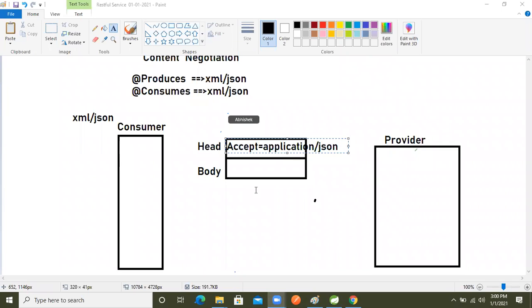The service classes are on the provider side only, because the provider gives the services to the consumer. Provider is always a third party.